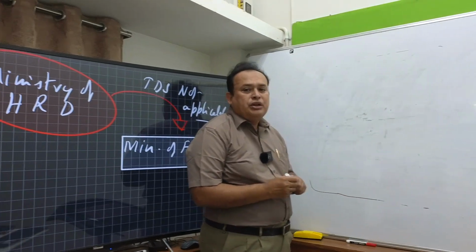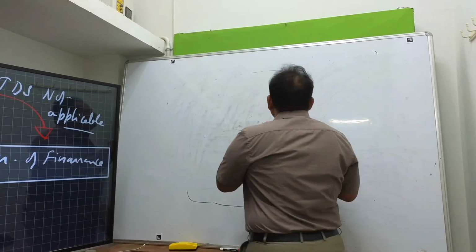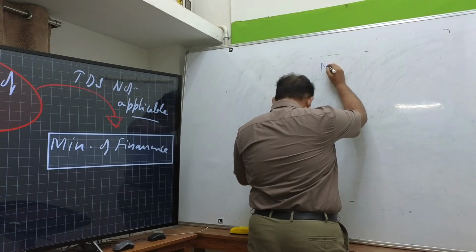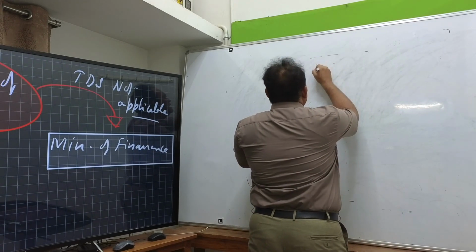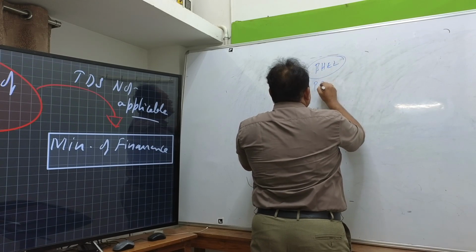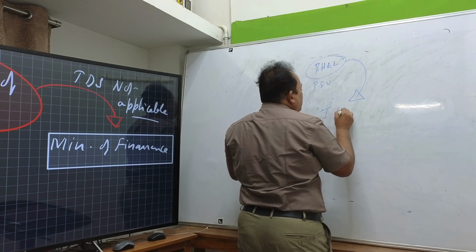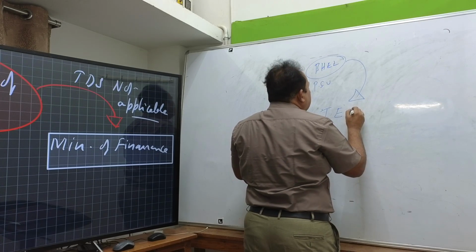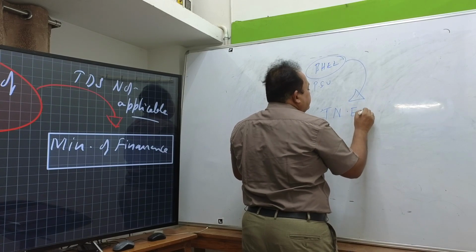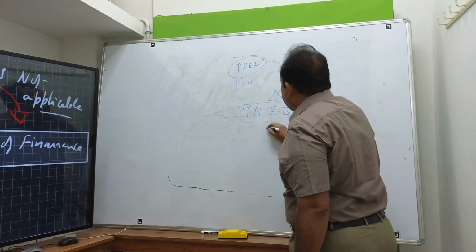For example, in the given case, let us say, BHEL, Bharat Heavy Electrical Limited, a public sector undertaking, provides these services to the Tamil Nadu Electricity Department, TNEB, which is a PSU, so PSU to PSU.